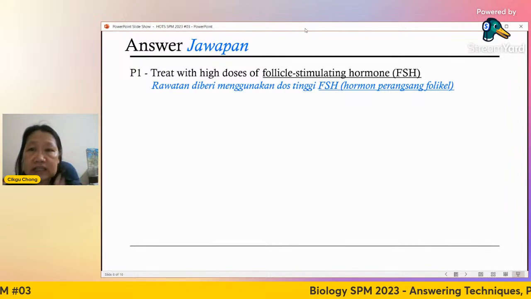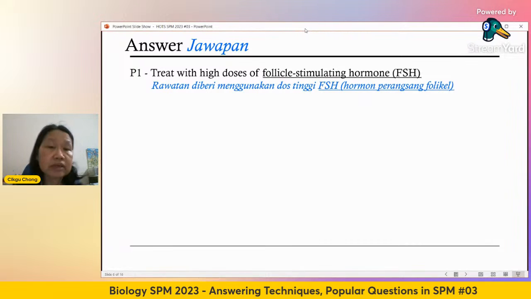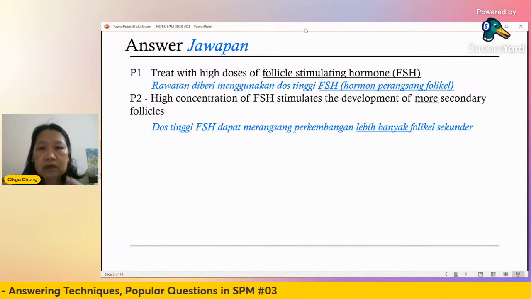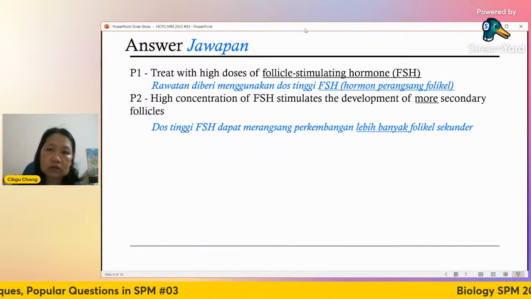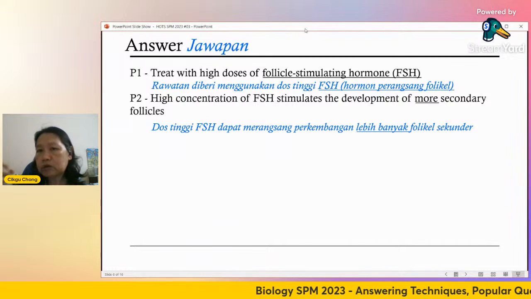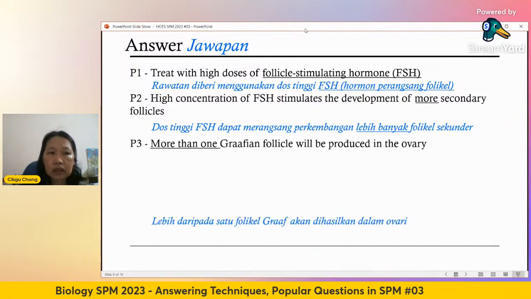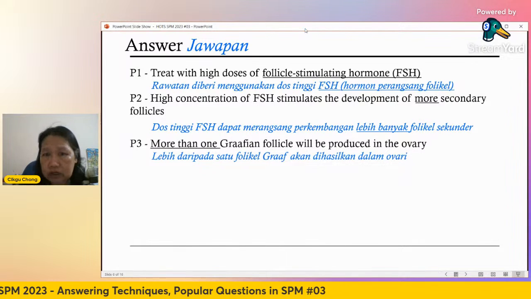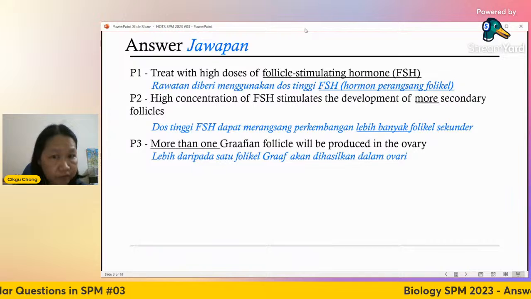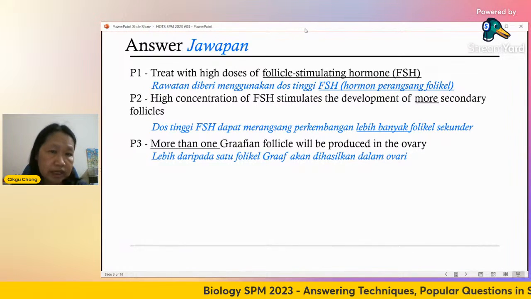If you write LH, it's wrong. Okay, but you won't get totally wrong. See your explanation. But this one definitely must be FSH because of the function. It is to stimulate development of more secondary follicles. When you have more secondary follicles, you will have more secondary oocyte. That means the egg, right? So more than one Graafian follicle, because you got more than one secondary follicle. And every one of these Graafian follicle will have one secondary oocyte.